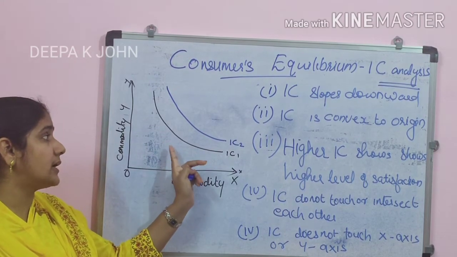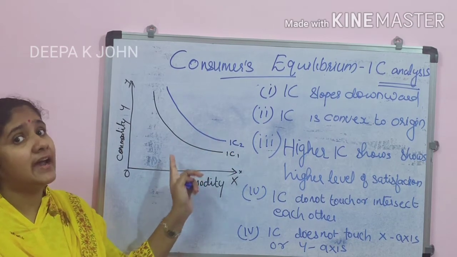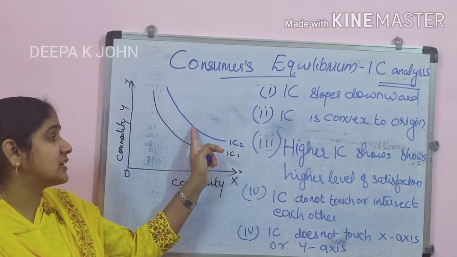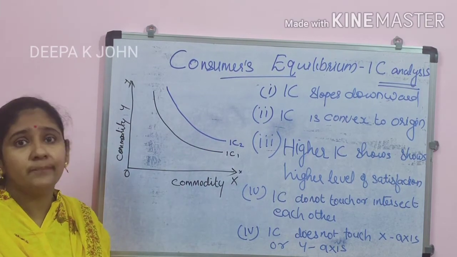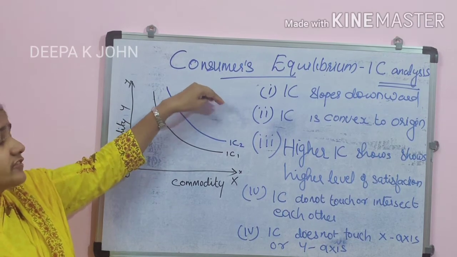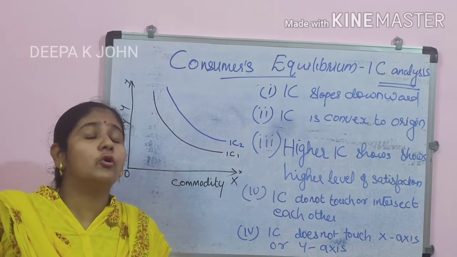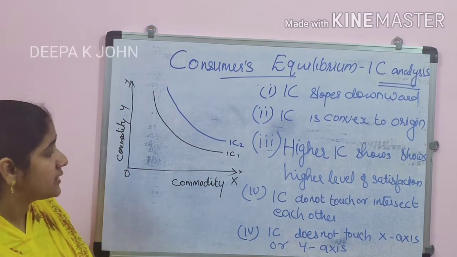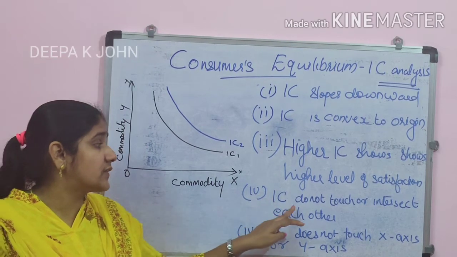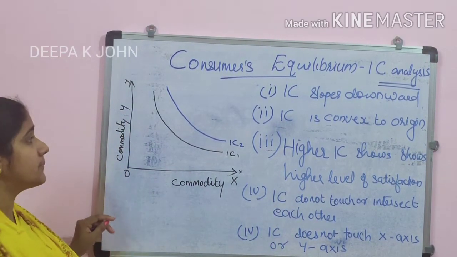But when comparing IC1 and IC2, IC1 gives less satisfaction and IC2 gives more. So going to higher and higher IC curves gives more satisfaction.